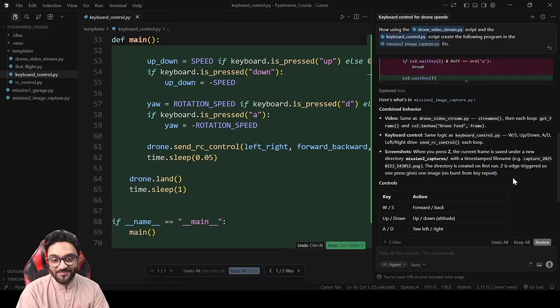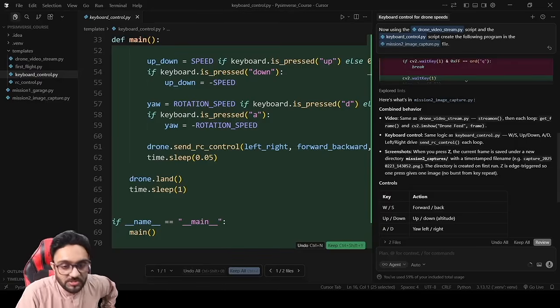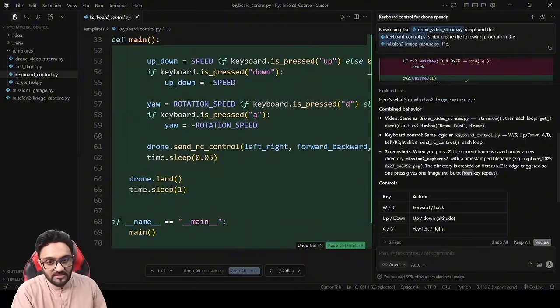So there you go. This is amazing, right? It is taking care of the different scenarios. And one of the most common ones is that when you press a key, it might be pressed twice or thrice. It might be triggered that way, right? So it is taking care of that by itself.